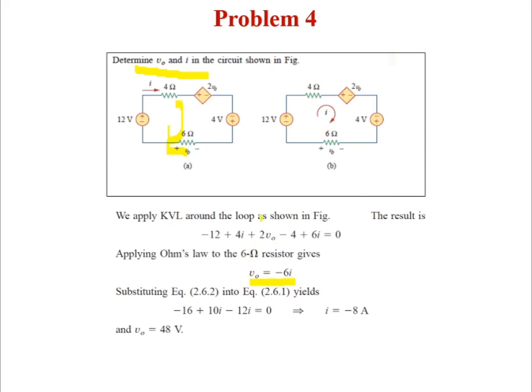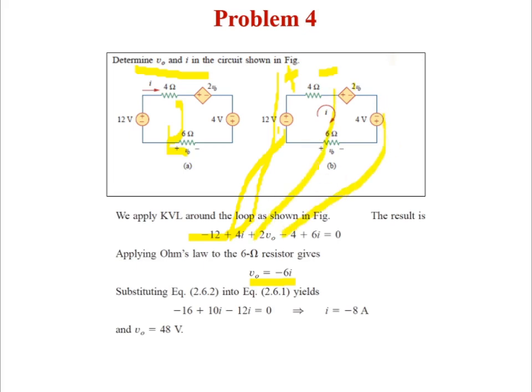Now you find the KVL equation. Substitute here. Entering at a minus. Okay. So minus 12. Right. Minus 12. Then see here I don't have the polarity. So just consider plus minus. So plus 4I. Plus. Right. This is a plus 2V0.